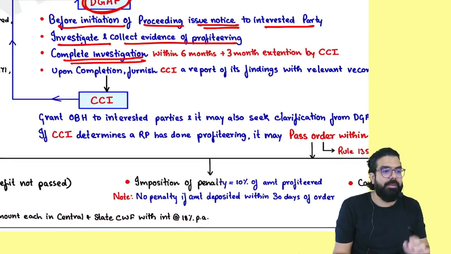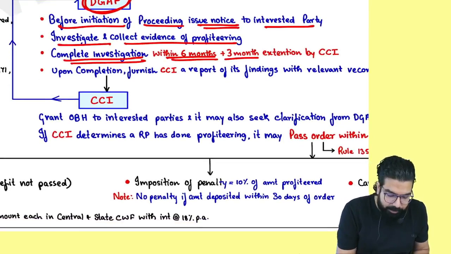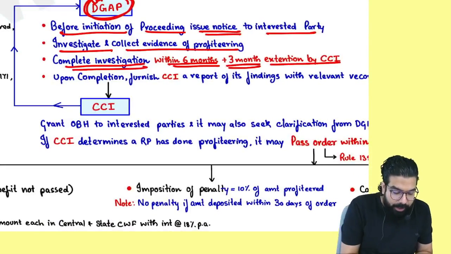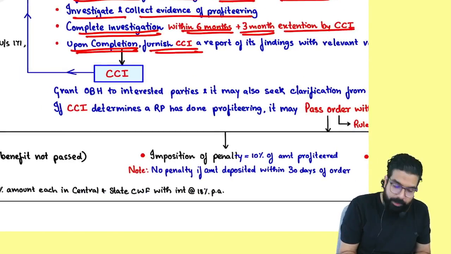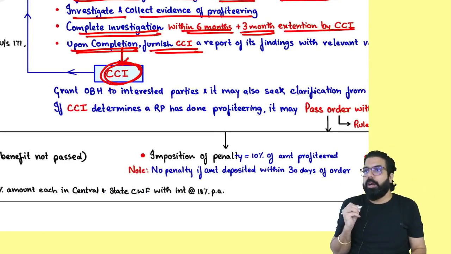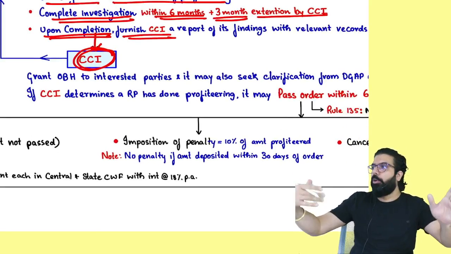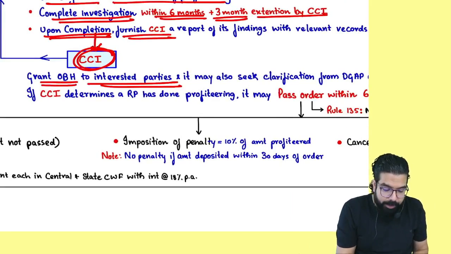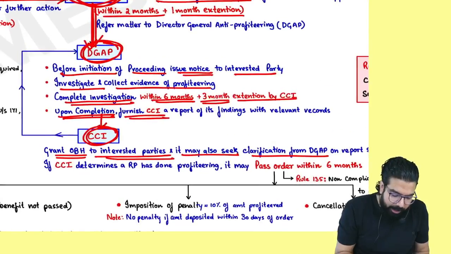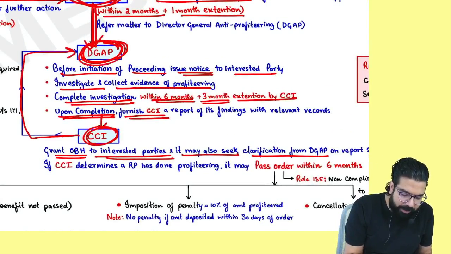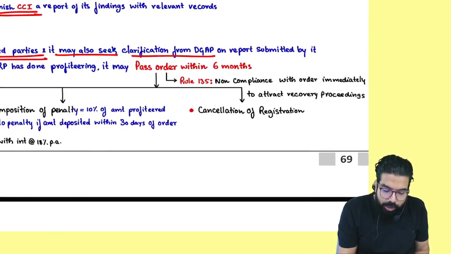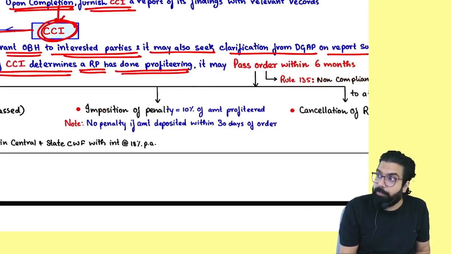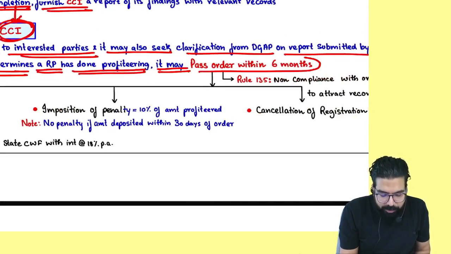The time limit to complete the investigation is 6 months plus 3 months. An extension of 3 months can be given by the Competition Commission of India, and upon completion they will give their report to whom? Competition Commission of India. Now listen, the Competition Commission of India will call both parties again and give an opportunity of being heard to the interested parties. It can also seek clarification from the DGAP on the reports submitted. If the Competition Commission of India determines a registered person has done what? Profiteering, it may pass the order within 6 months.